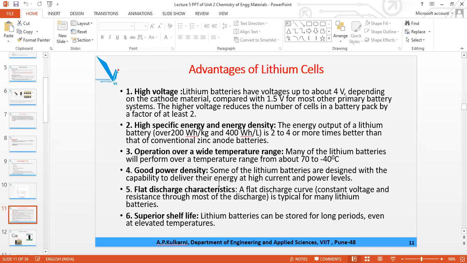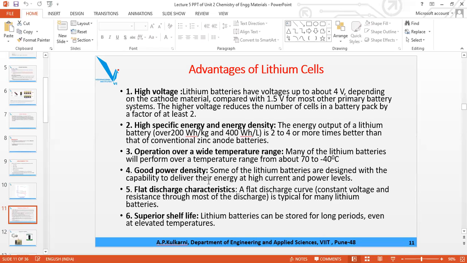That means with time, the discharge is occurring very slowly. So if lithium batteries are charged, instead of a few hours, it may remain charged for 24 hours, or maybe for 48 hours. That is called the flat discharge rate.